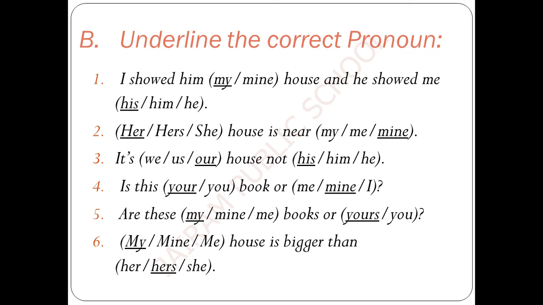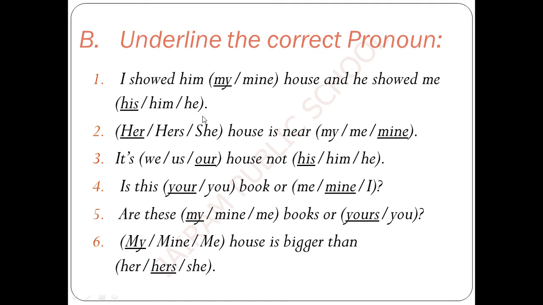Now let's go for the next exercise. Underline the correct pronoun. I have already underlined. You just follow me with my help. You can also do it in your book. I showed him. What answer is to be used? My house or mine house?